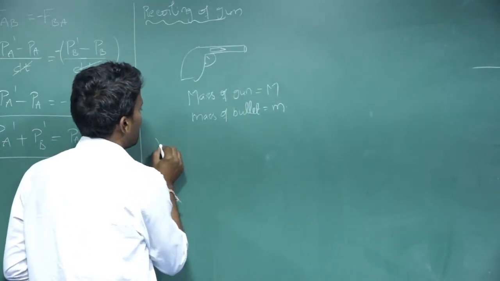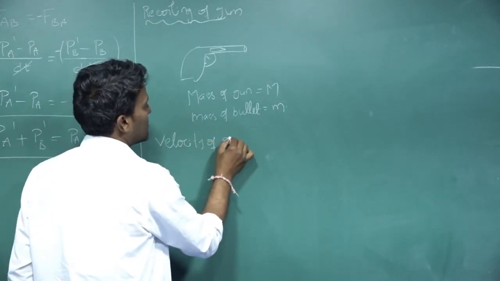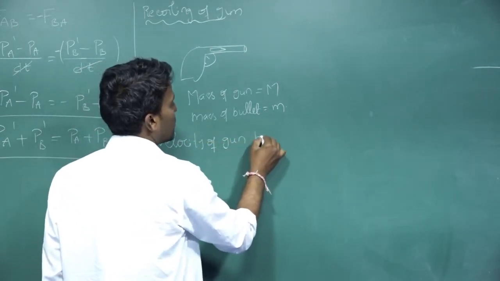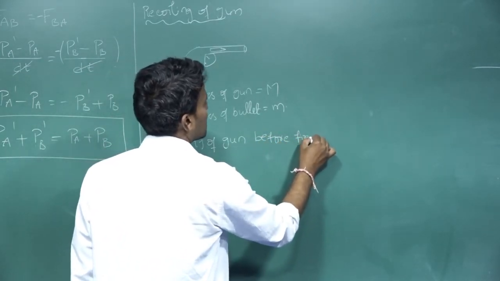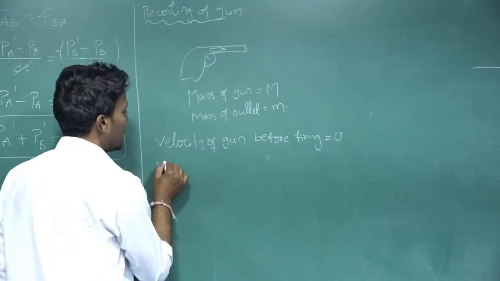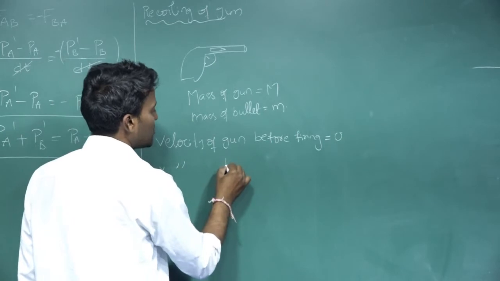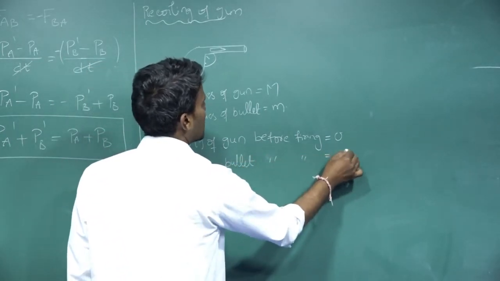Velocity of the gun before firing is equal to 0. Velocity of the bullet before firing is equal to 0.